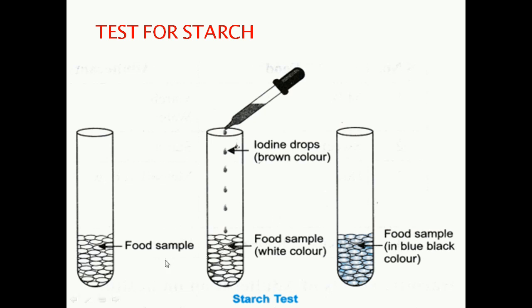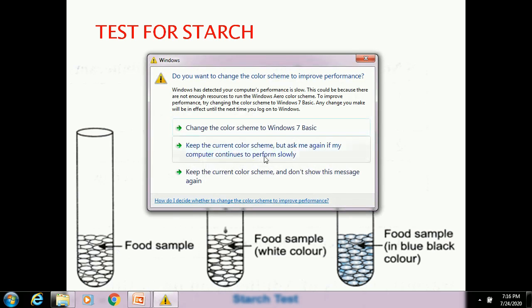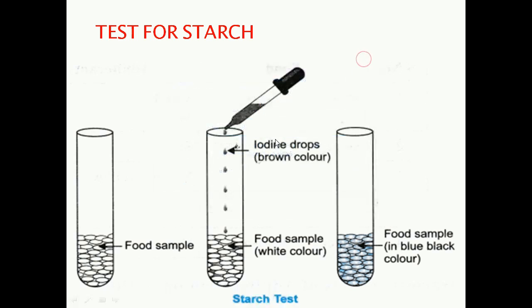Starch. Understood, children? Iodine is actually a brown color solution. When we add this brown color solution of iodine to the white color food sample, it turns blue black.